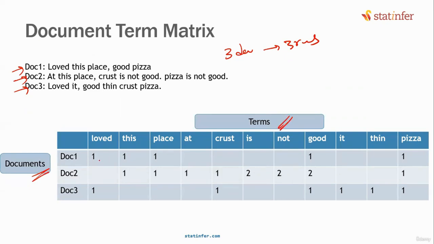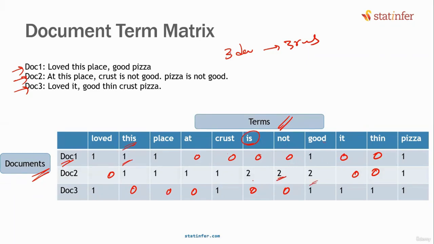Then what are these numbers? It tells us 1, 1, 1, 0, 0, 0, 0, 0, 0, 0. What are these numbers then? Present or not? This number is for this particular word: how many times is it appearing in that document? Right now, this one is appearing once. This one is appearing twice. This one is appearing like that.